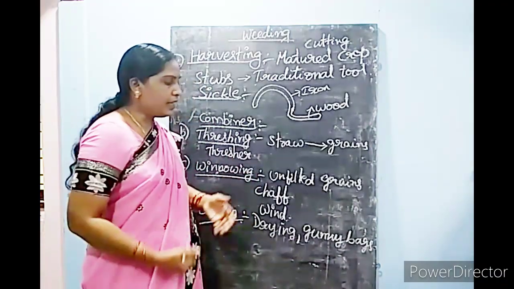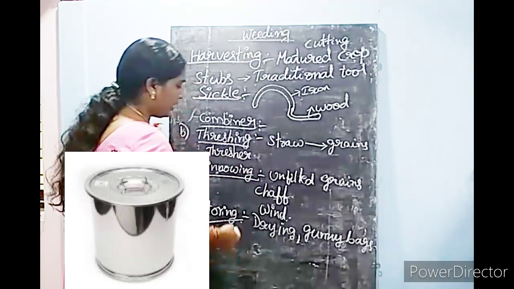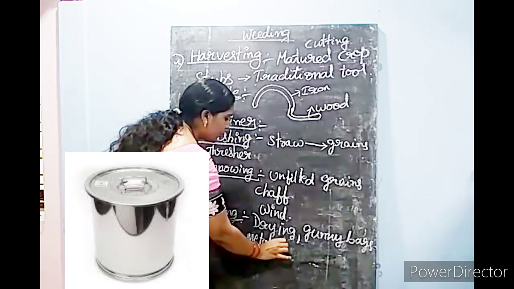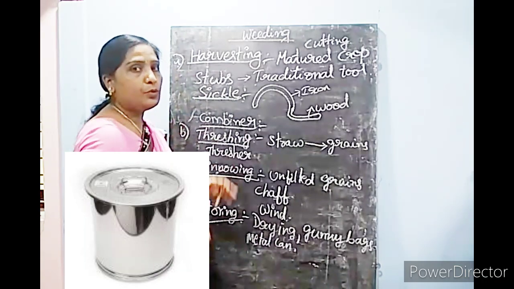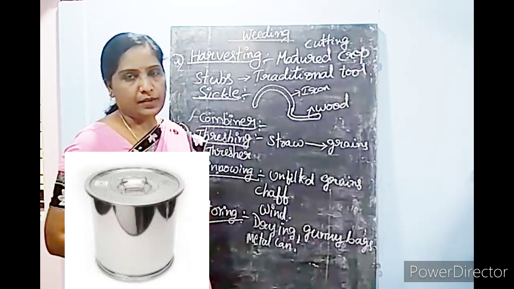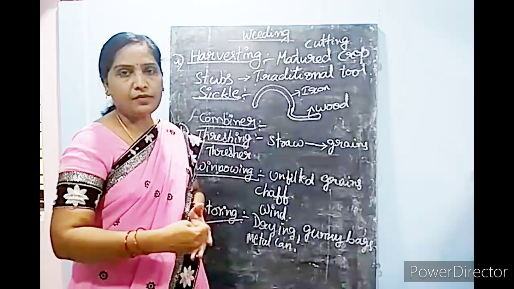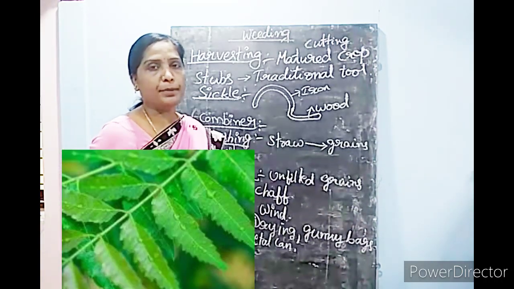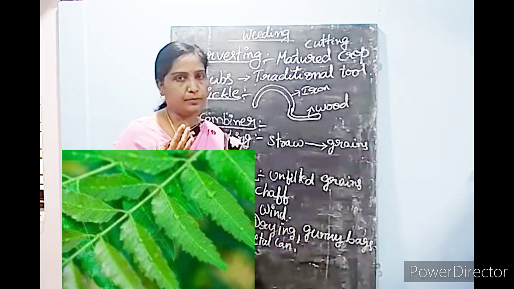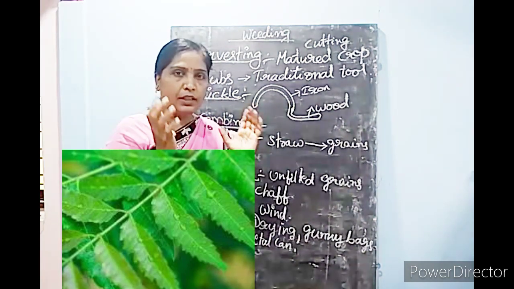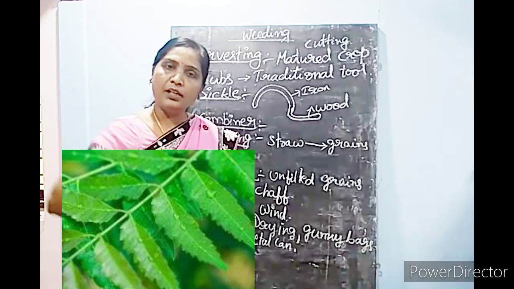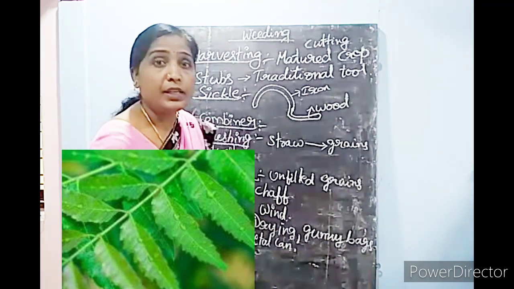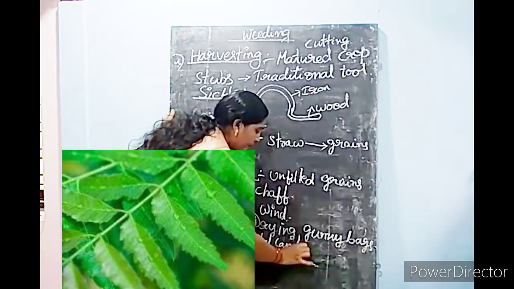Okay, and sometimes they can even store the grains in metal cans. In metal cans they can store, and by using some neem leaves, they mix some neem leaves in them. You can see this process in your homes when your parents are storing rice or some pulses for the whole year. They purchase in the beginning of the year and store for the whole year. While storing like that, they mix some neem leaves in them.